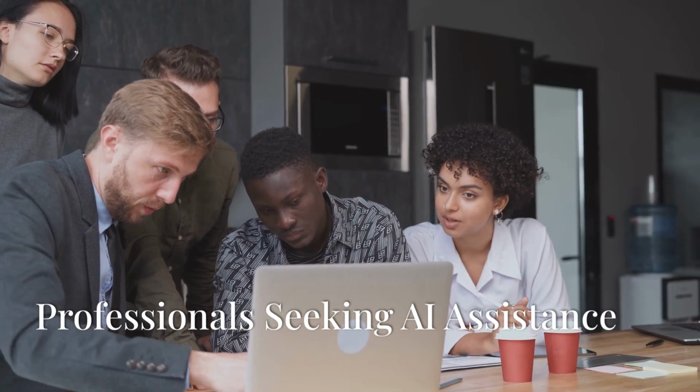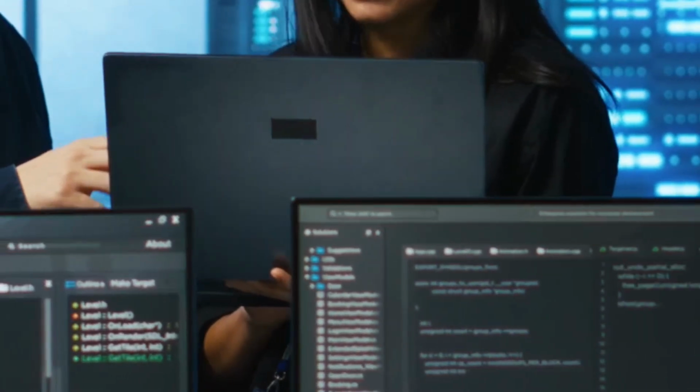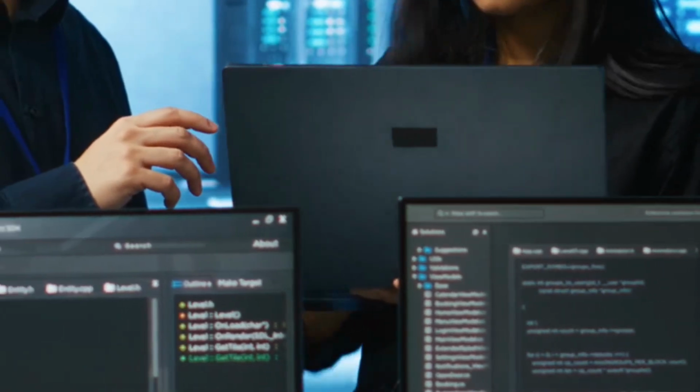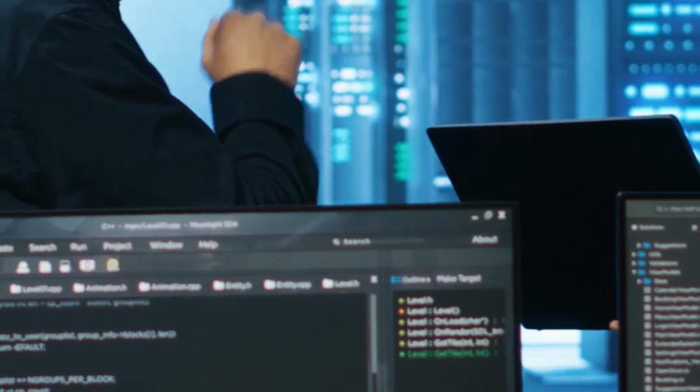Section 7. Target audience: professionals seeking AI assistance. ChatGPT Pro, with its advanced capabilities and robust performance, is tailored for a specific audience: professionals who require the best AI assistance available.